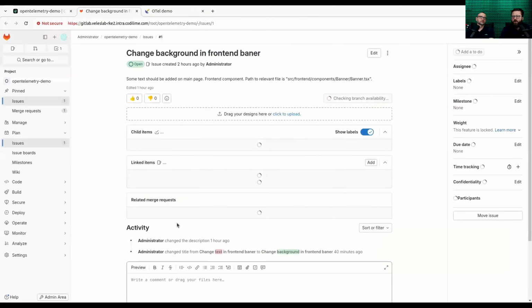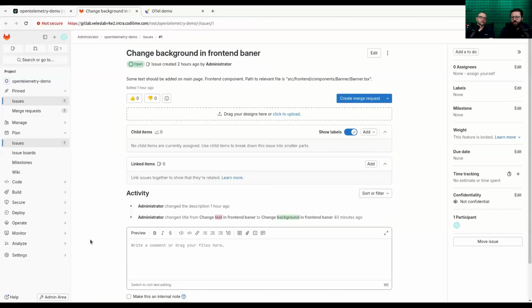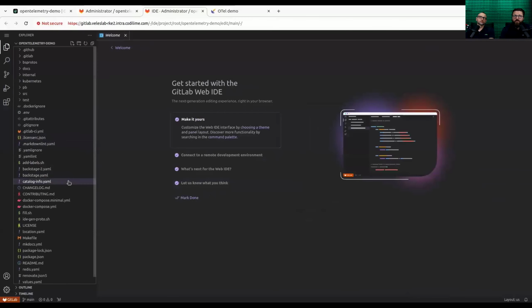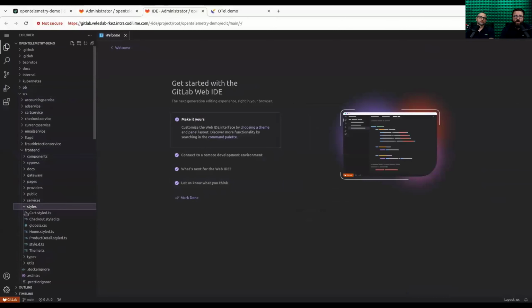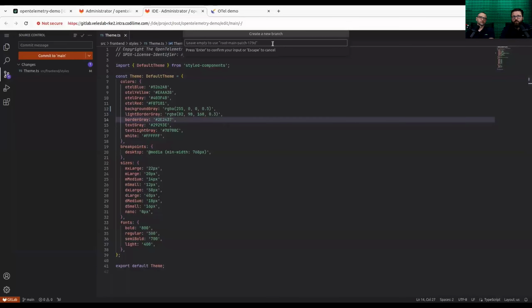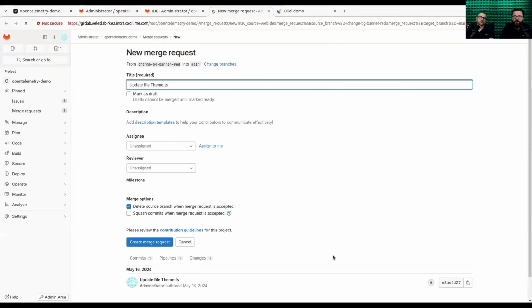And now our new developer gets an initial task of changing the background color. They edit the style in the Web IDE according to the requirements in the task. They create a branch first, and then a merge request.